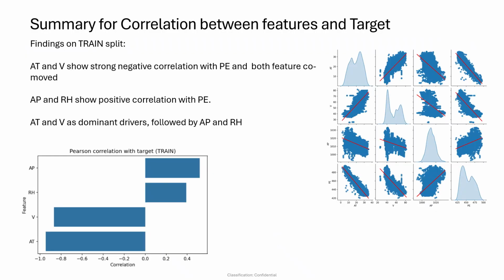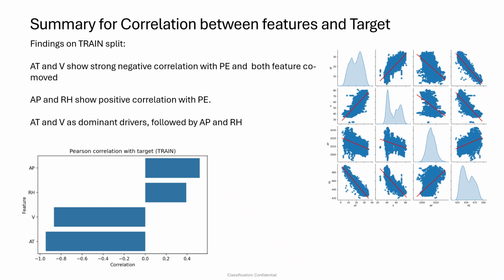After analysis on the correlation between the features and the target variable, the findings showed that there is a strong negative correlation with the target variable, that is the net energy output, with the ambient temperature and the vacuum.